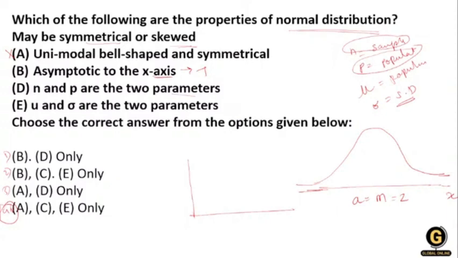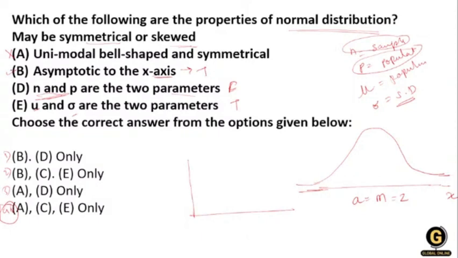Then mu and standard deviation, that means mu means population, and the standard deviation are two parameters. So just give me a second. Option number D. No. N and P are not the two parameters over here, so it is false. Actually, the population mean and the standard deviation are the two parameters. Okay, so option number B is true.